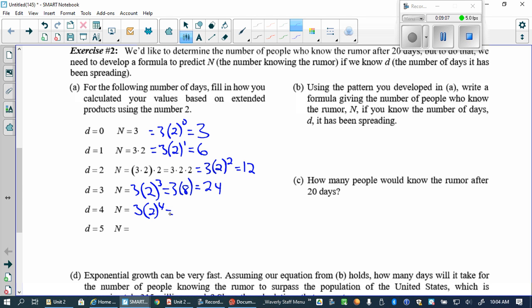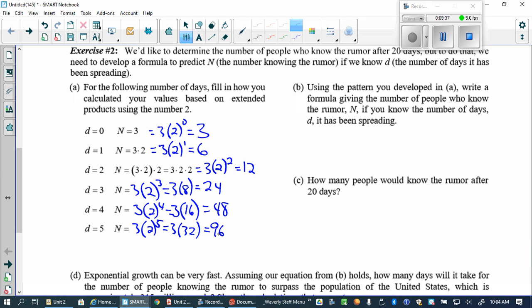What's 2 to the 4th? 16. And 3 times 16 is 48, right? And then on the 5th day after the rumor, 2 to the 5th. What's 2 to the 5th? Isn't it just going to be doubled 16? Which is 96. So it matches our table, right?